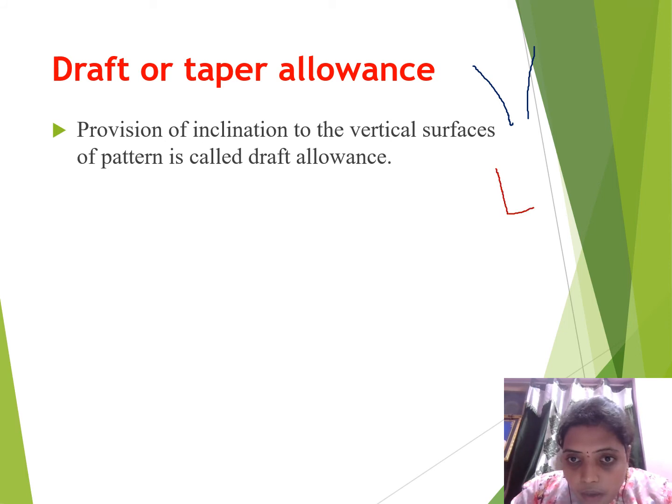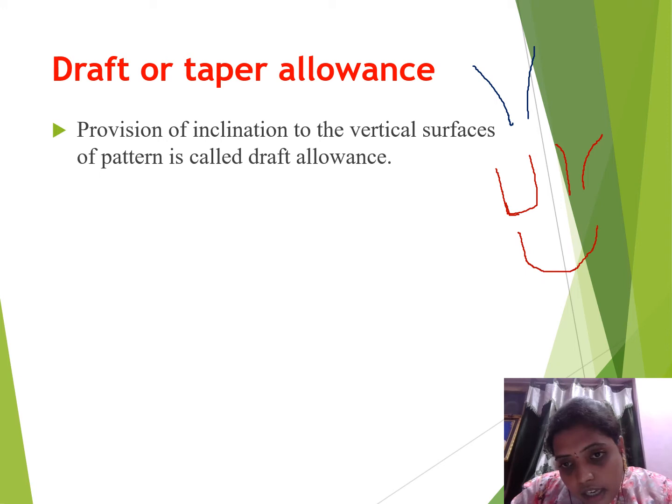If we have a vertical surface like this, by taking the taper allowance we prepare it like this. Okay, we are giving the taperedness. Here we have the square shape, or otherwise we will create some curve. These are somewhat projections. We are adjusting the projections of the object and giving some allowance.